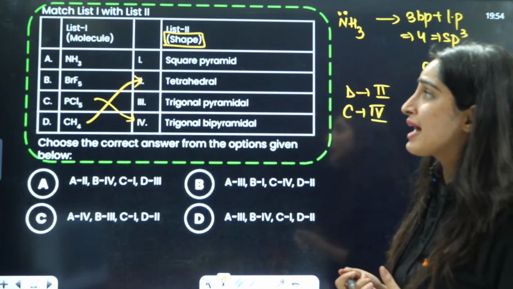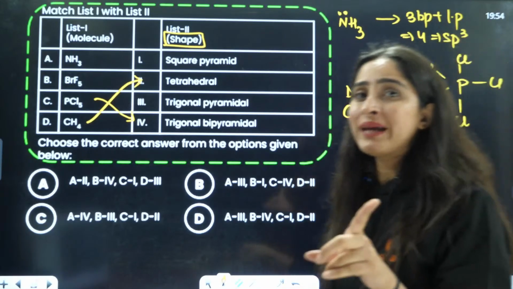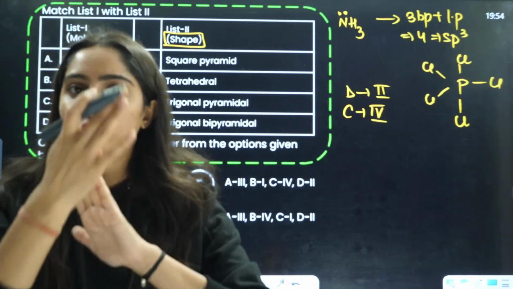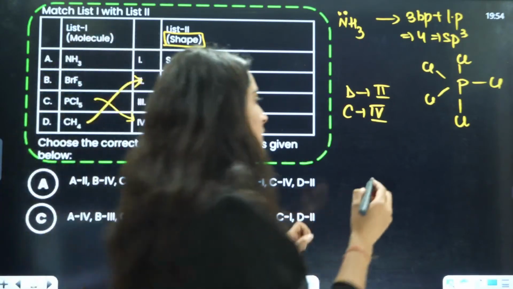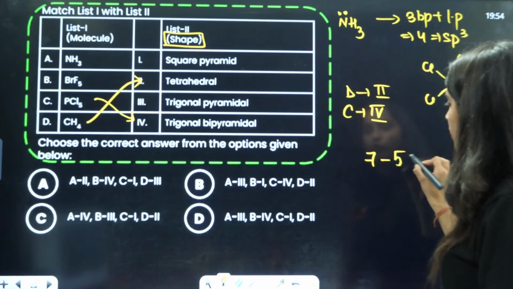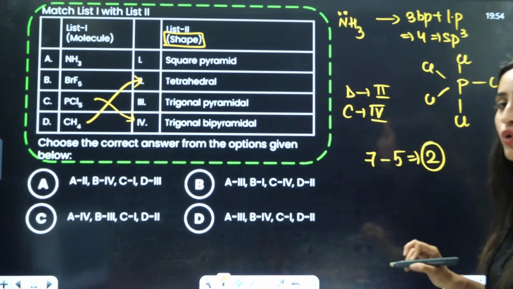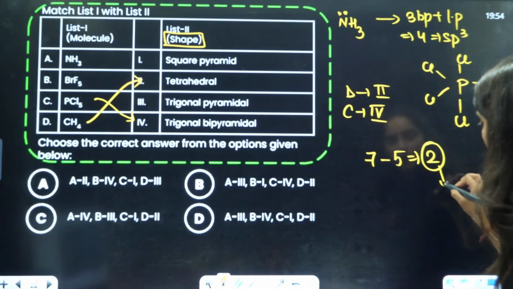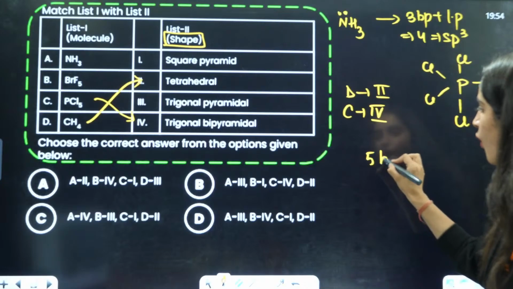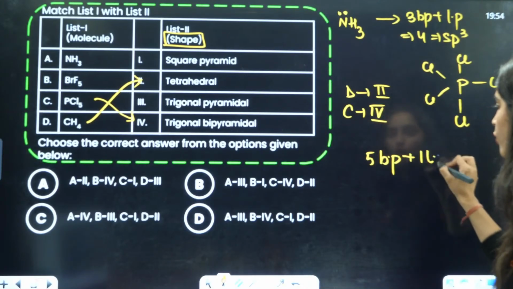What about BrF5? Bromine, that belongs to halogen. It has 7 electrons in the outermost shell, valence electrons. Out of that 7, 5 are already consumed. So that means 2 electrons are left, and these 2 electrons will be your lone pair. So that means it will have 5 bond pairs plus 1 lone pair, right?